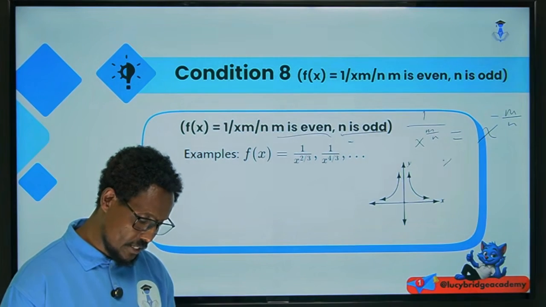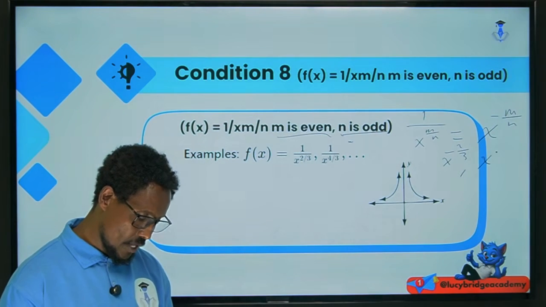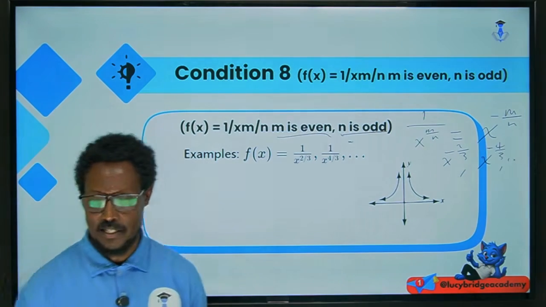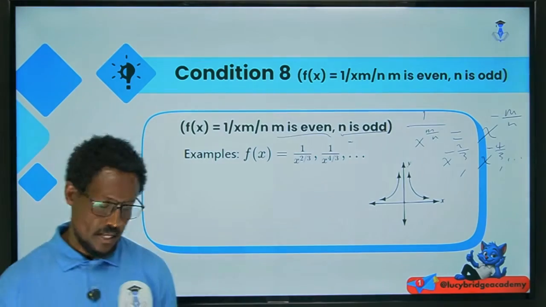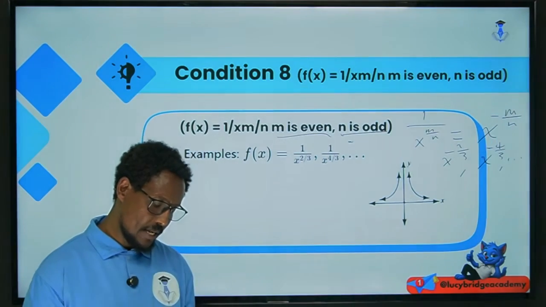For example, x to the power of minus 2 over 3, or x to the power of minus 4 over 3, and so on. They have the same characteristics, or common properties.